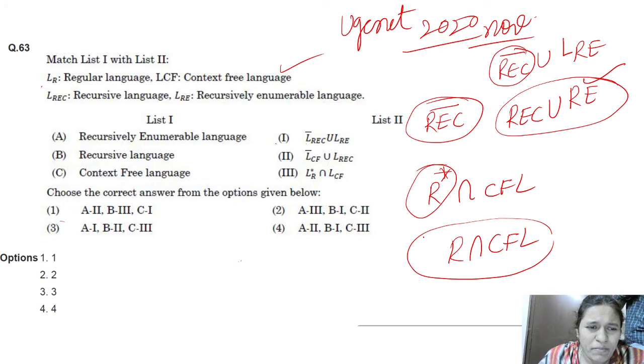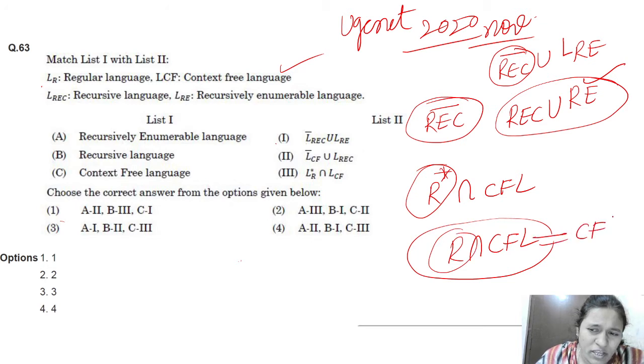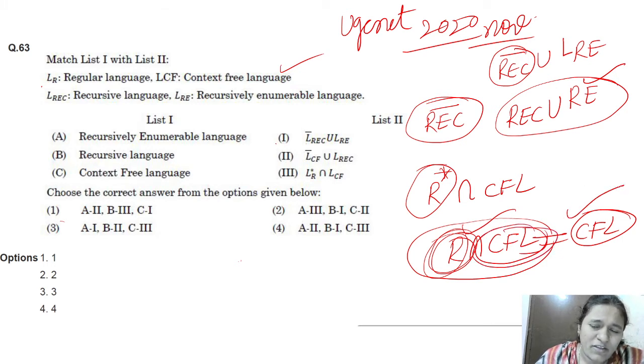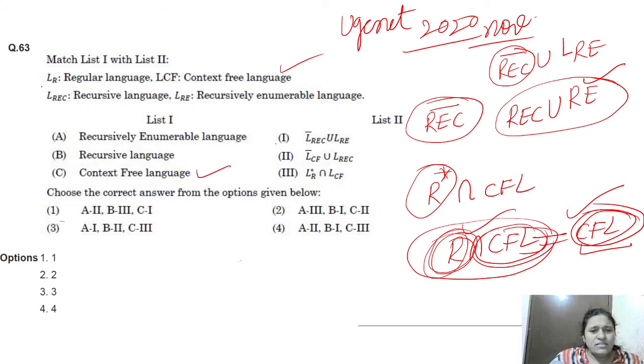What will it become? Whatever we are doing intersection with regular, it will become that language only, CFL only. Which is common here, which has more power from this intersection? CFL has more power. That's why we will take CFL here. That's why this is a CFL. This is matching with 3. Option 3 is the right answer here.